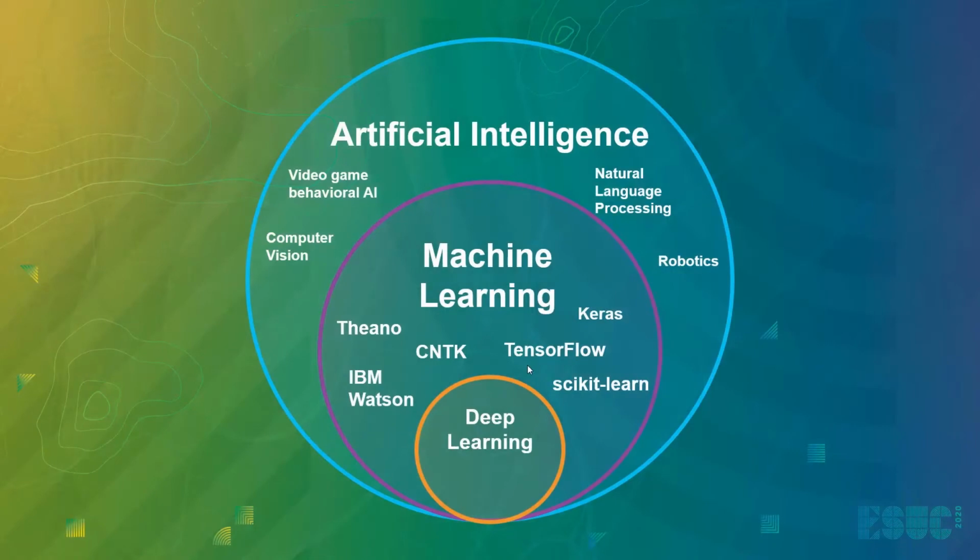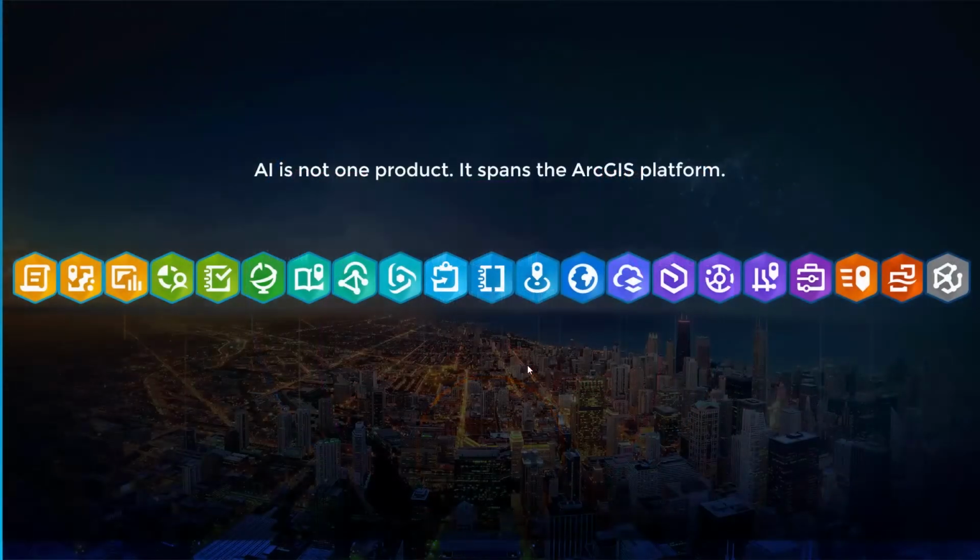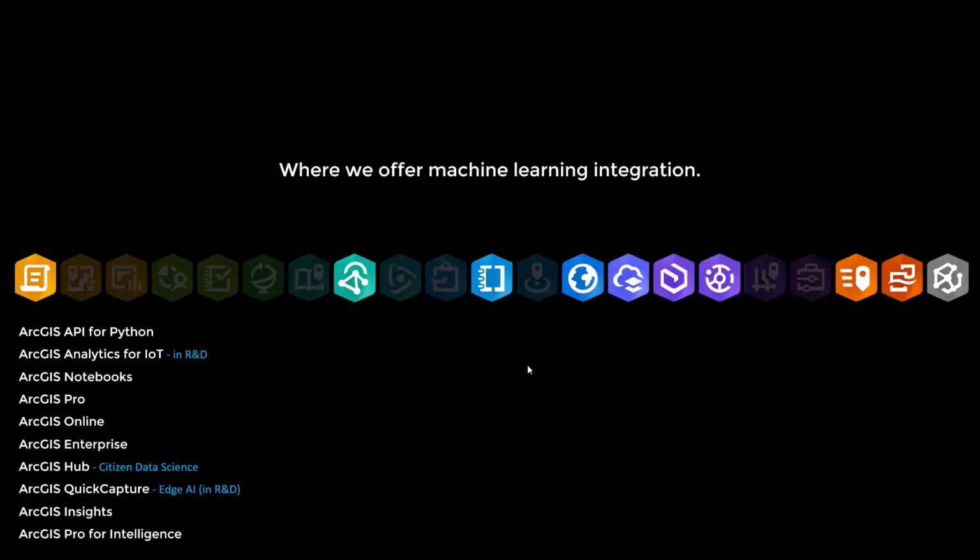AI is the big idea of achieving human level intelligence. And machine learning is one field of AI that's about learning from data to derive rules and extract patterns, instead of being explicitly programmed. And deep learning is one specific kind of machine learning. It's using a specific technique called deep neural networks that is becoming recently very good with high dimensional data like images, voice, or text. In ArcGIS, we don't really have a product for AI. It's a capability that spans multiple products. So you can find it today in different products like the ArcGIS API for Python, ArcGIS Notebooks, ArcGIS Pro, Enterprise, Image Server, Image Analyst, and we are adding it to more and more products.